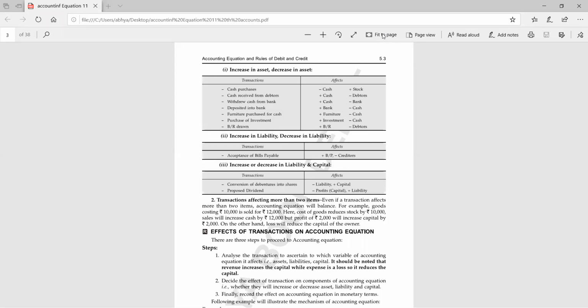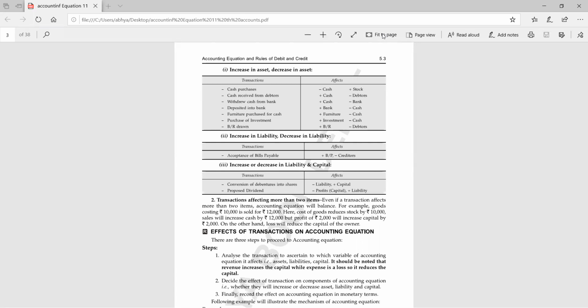Okay, one more example we can consider, that is cash received from debtors. So which two accounts will be affected here? Yes, tell me students, which two accounts will be there? Cash and debtors. There must be an increase in one account and a decrease in the other account. So which account will be increased? Cash. Very good. You all are giving me correct answers. And which will decrease? Debtors.